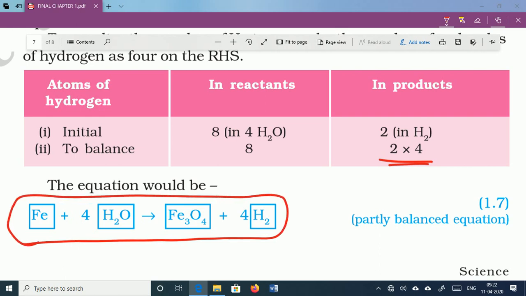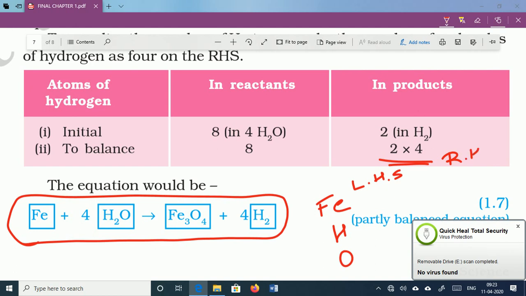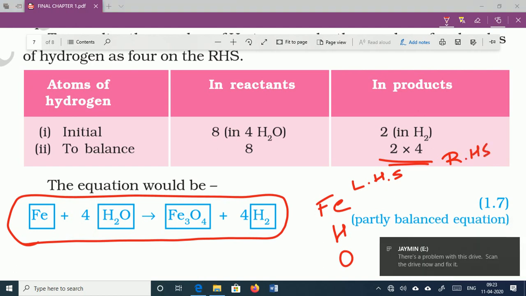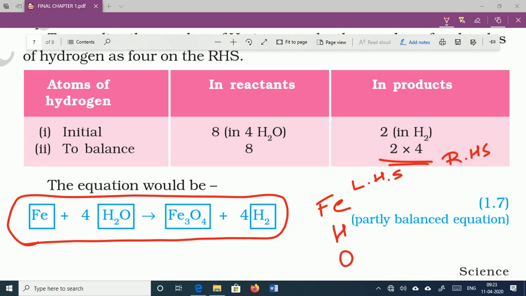Now again this one is a partially balanced equation. Again the same process, the same repetition: we count the number on both sides.